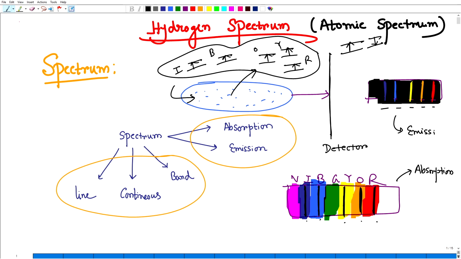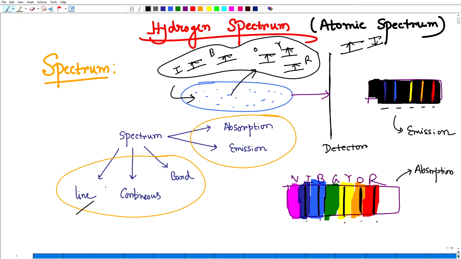I think it's now a bit clear. Here it is totally black, and there are some particular lines at the places where the lines were obtained in the absorption spectra. But in the emission spectra everything else is dark. You have just the lines corresponding to the frequencies of the transitions happening in the de-excitation of that gas. The same lines were missing from the absorption spectrum because those lines were absorbed by that gas from the light. So don't be confused, the physics is the same, and that's why the results are also the same.